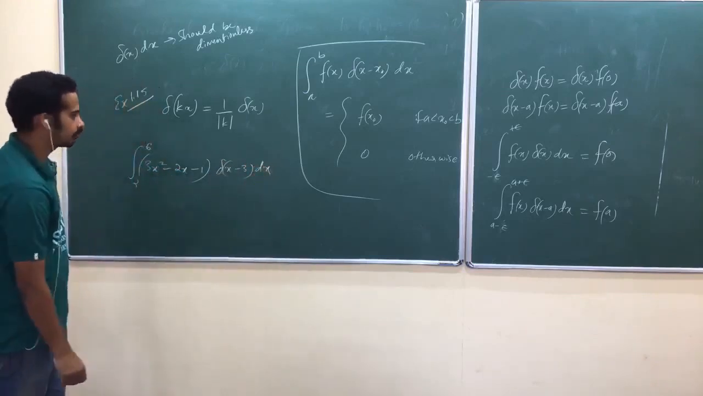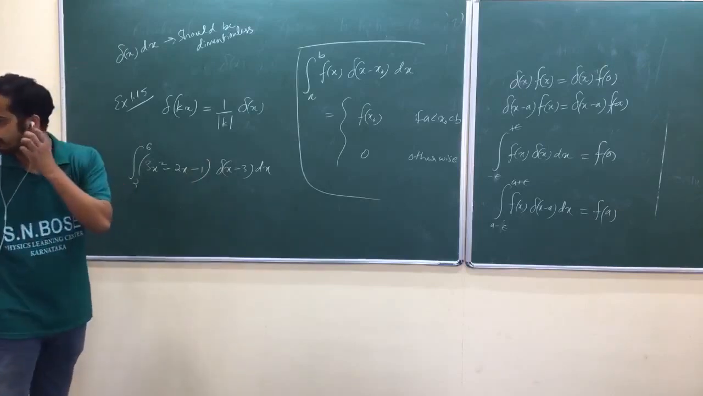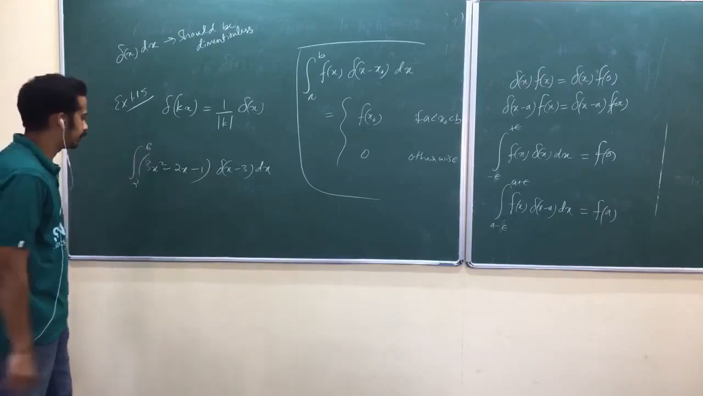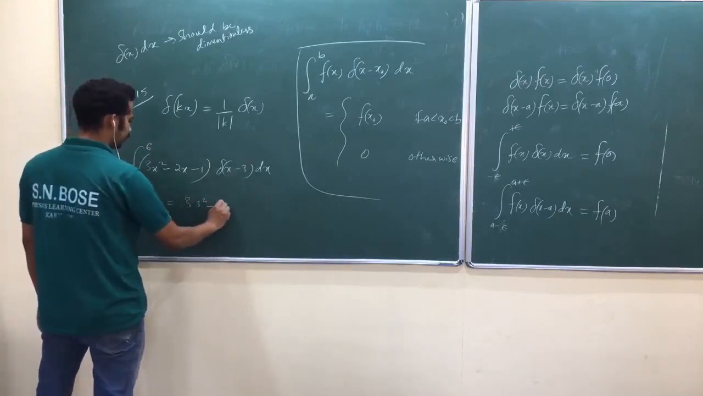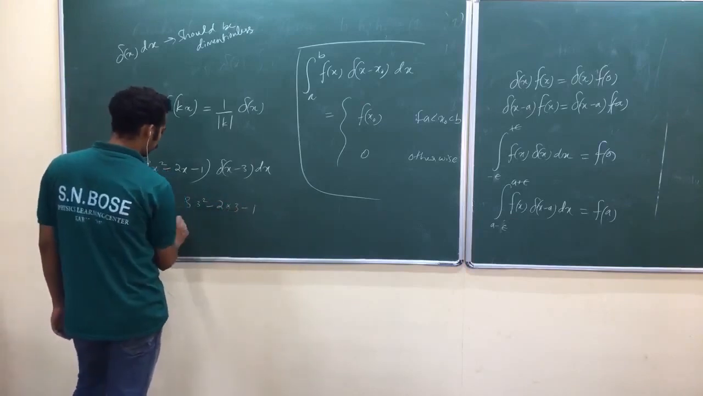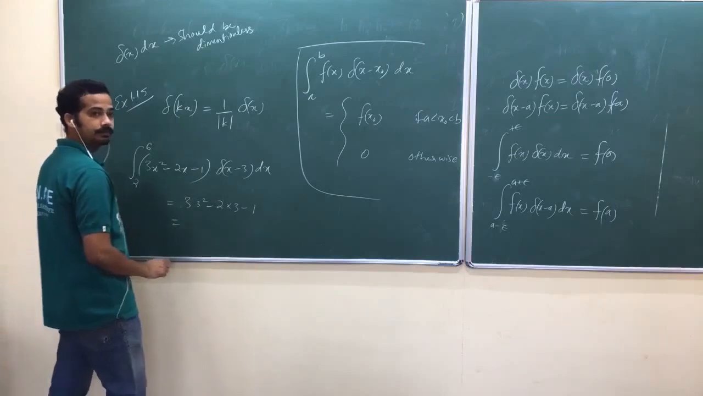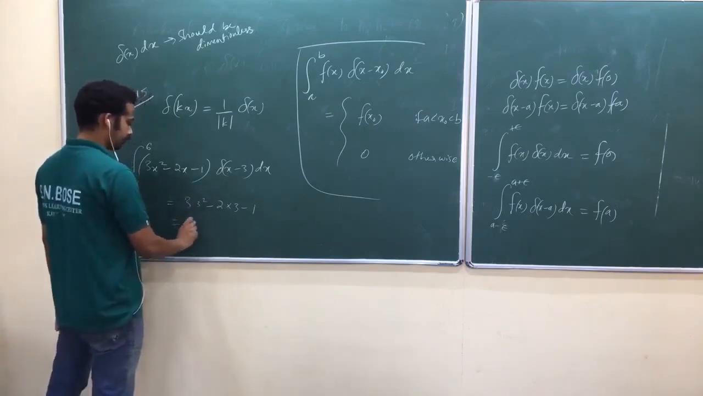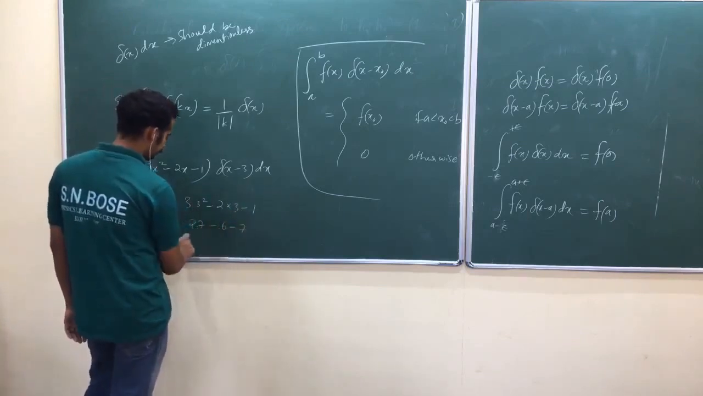First thing that you have to look at is where the Dirac delta is spiked. Dirac delta is spiked at x equal to 3, and 3 is within the limit. That's why it will choose the function at x equal to 3. 3 square minus 2 into 3 minus 1. 3 cube is 27, 27 minus 6 minus 1 is 20.